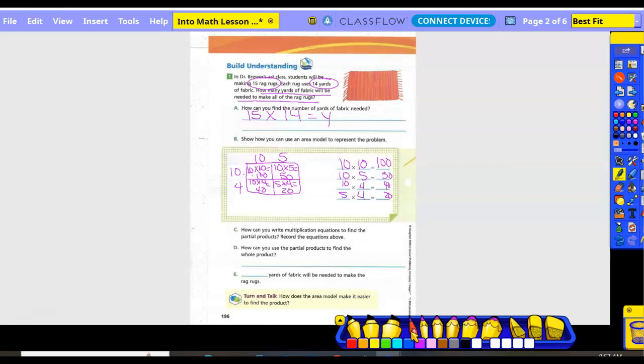Okay, how can you write multiplication equations to find the partial product? So did we do that? So we pulled it apart and found more partial or more smaller pieces, right? Okay, and then what are we gonna do with this partial product? Add together. Okay, I'm gonna draw a line there. So 0, what's 5 plus 4 plus 2? 5 plus 1 is 2. So 210 yards of fabric will be needed to make the rag rugs.